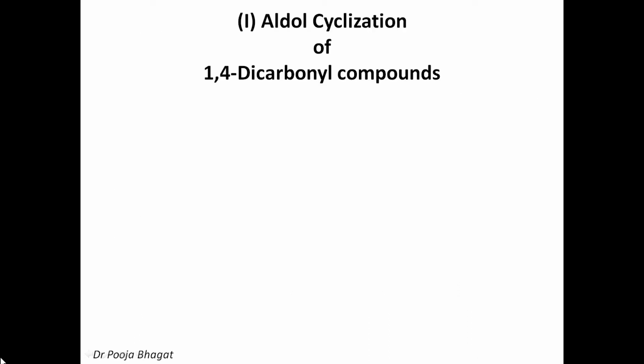Now let's start with the first, aldol cyclization of 1,4-dicarbonyl compounds. That means the 1,4 here stands for the positions of the two carbonyl groups. If you number one carbonyl group as 1, then the second carbonyl group will be present at the 4th position. Now let's see this example. If I number it as carbon 1, then it is 2, 3 and 4. So the two carbonyl groups are present at the 1st and 4th positions with respect to each other, and therefore it is a 1,4-dicarbonyl compound.